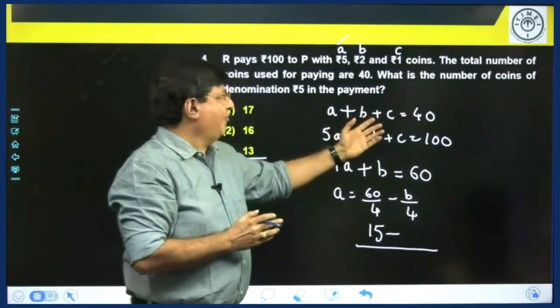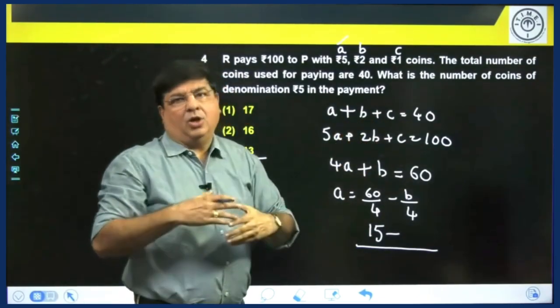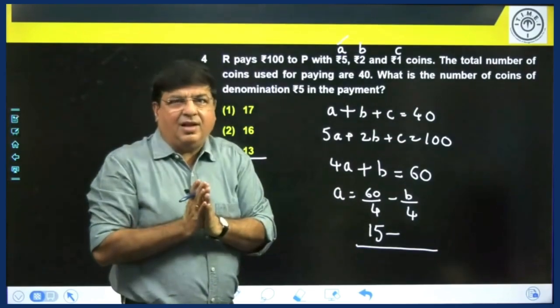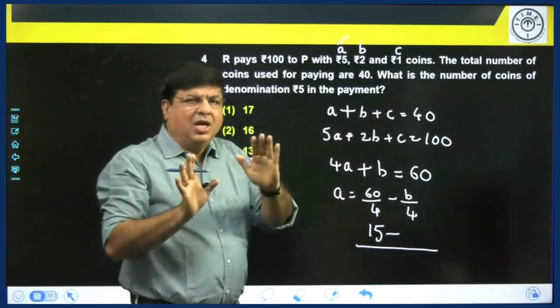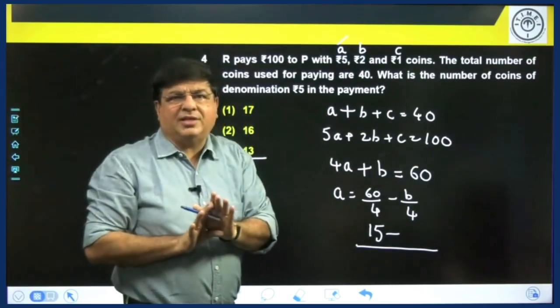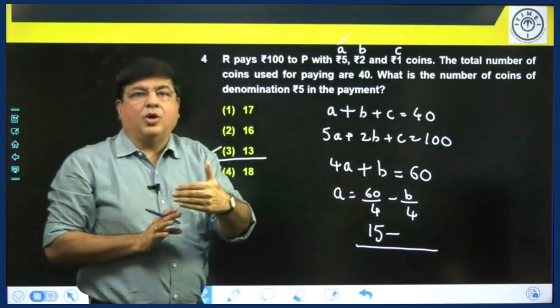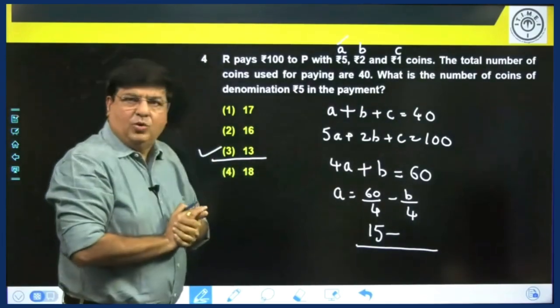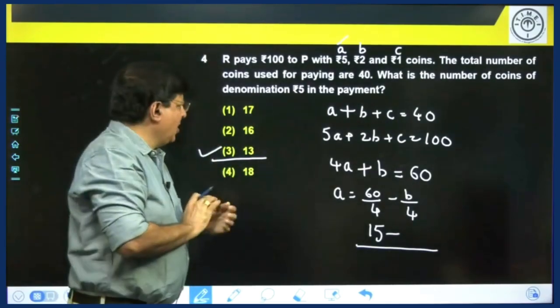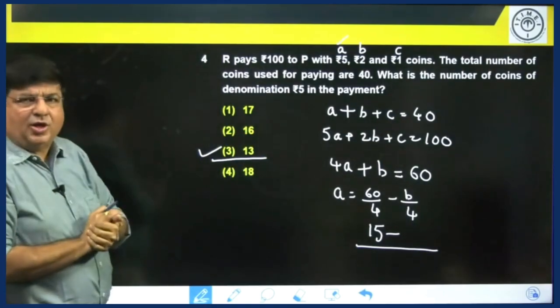Then this kind of problem solving will take a lot of time, and generally it is recommended that if it is taking more than 2 or 3 minutes, you can skip these kinds of questions and work out the easier ones. But in this case, we know that we can do it very easily. Okay. So let's see if this can be worked out from choices. Let us try.